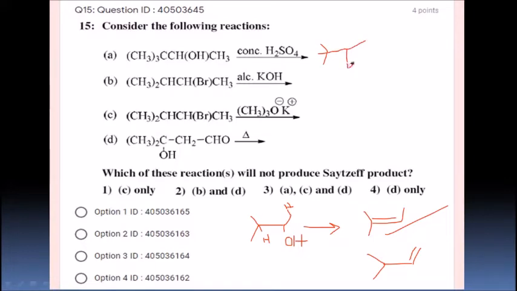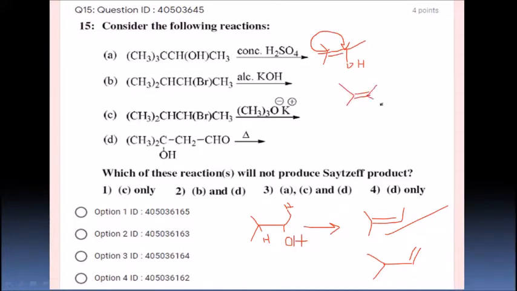So during sulfuric acid elimination, it is going to form H plus here, and it is going to be removed as water, and this positive charge will be rearranged with this, right? And then you are going to get a compound like this. So it is also an internal double bond or Saytzeff product.